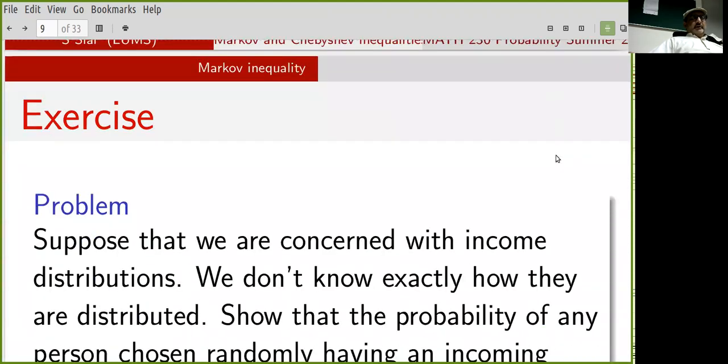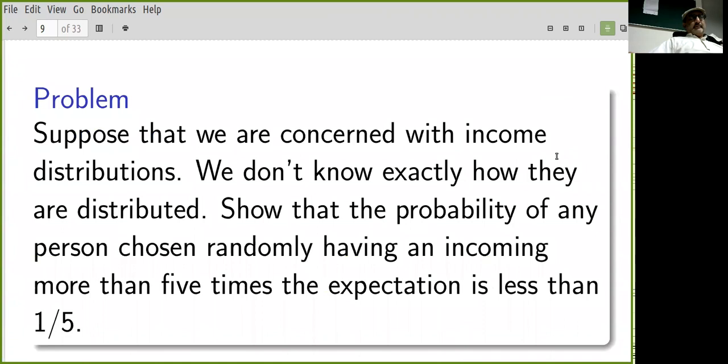All right. So here's an example. If we're concerned with income distributions, we don't know how the incomes are distributed. I don't have the underlying nature of the distribution to work with, but Markov doesn't depend upon that. And incomes are non-negative.